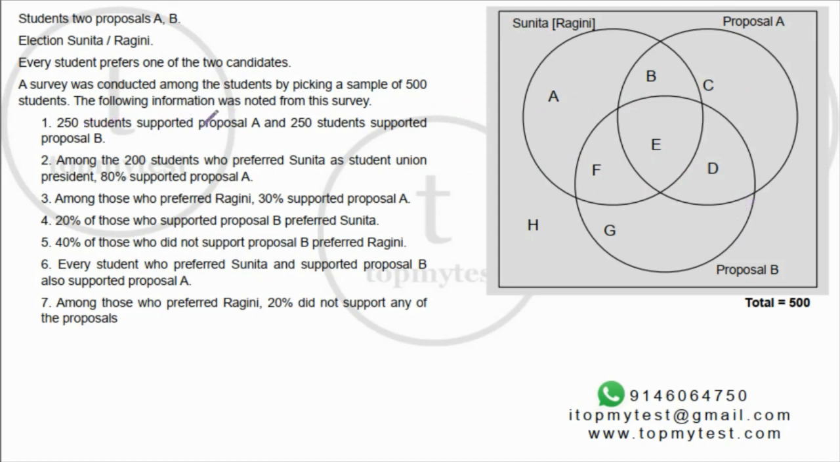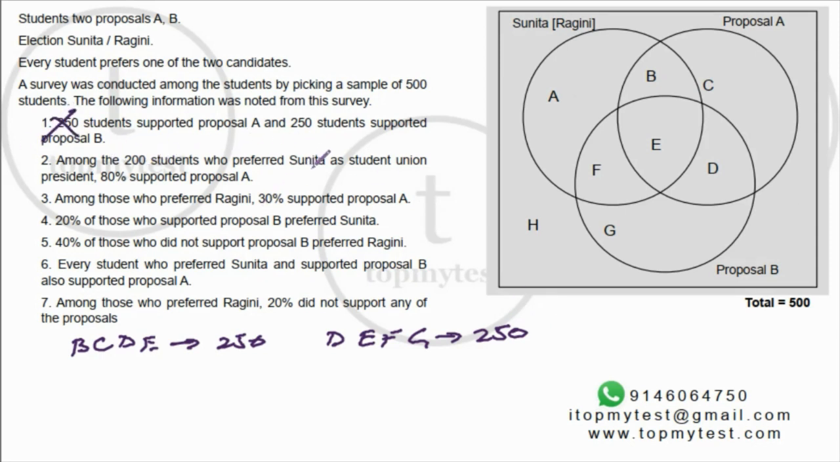Okay, 250 people supported proposal A. So B, C, D, E is 250. Similarly, 250 supported proposal B. D, E, F, G is proposal B. This is 250. Right, so this is taken care of.